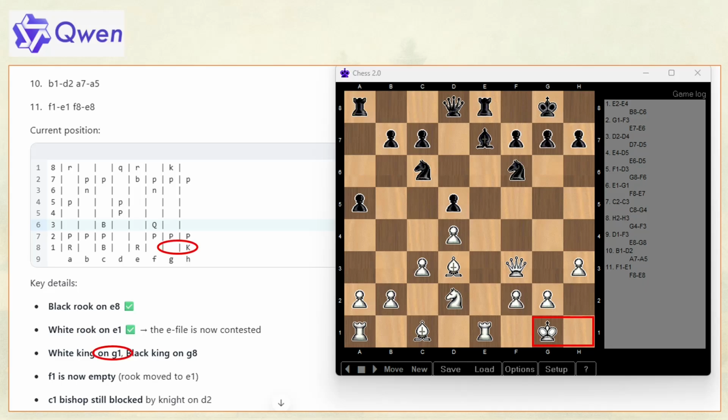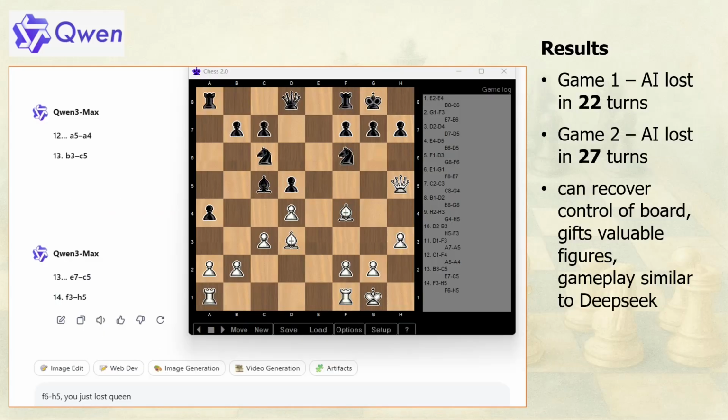QuenIA is capable of recognizing mistakes, admitting them, and correcting them, allowing the game to continue smoothly. Ultimately, it loses its games in roughly 22 to 27 moves, similar to DeepSeek's performance. Overall, QuenIA demonstrates strong gameplay and adaptability, though the visual representation of the board can sometimes be misleading. With clarification, the AI handles mistakes gracefully, maintaining a consistent flow until the game concludes.